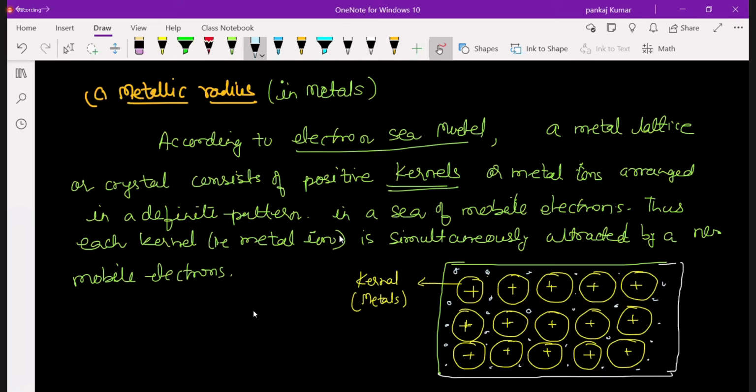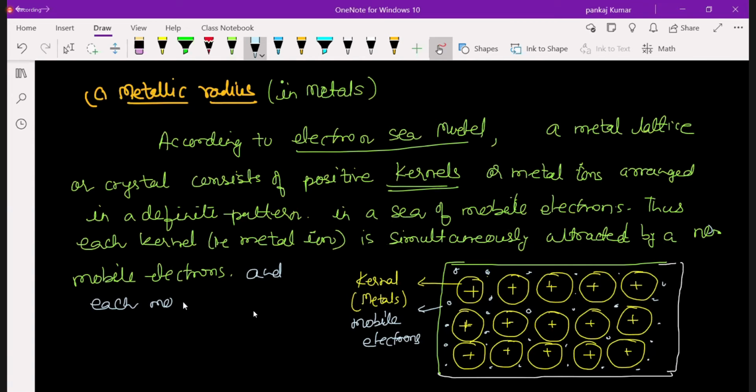So, simultaneously attracted by a number of mobile electrons. These electrons are mobile electrons. Kernels are fixed, but mobile electrons are not fixed.